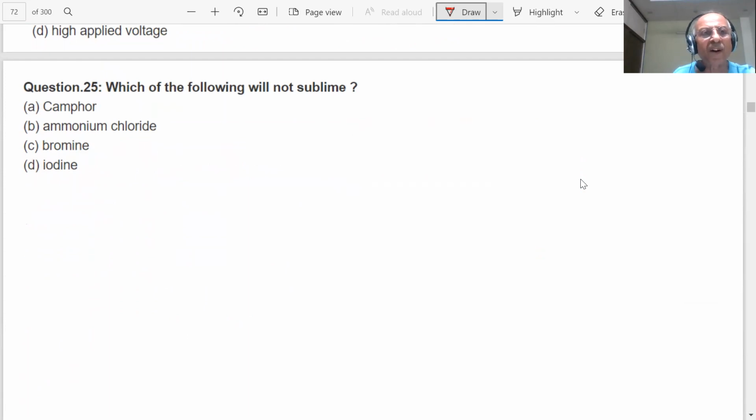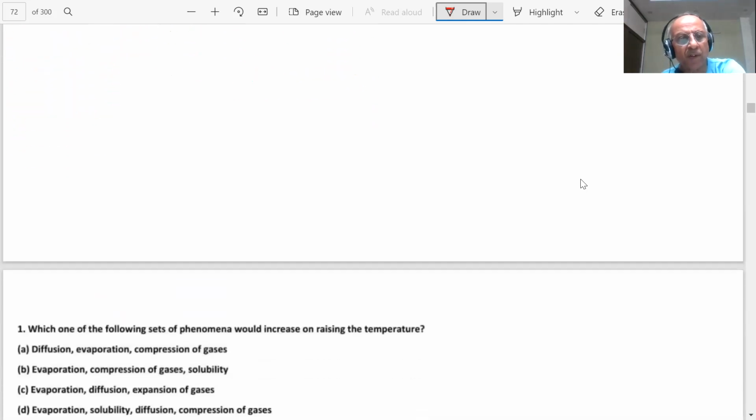Which of the following will not sublime, student? We have indicated what sublimation is, students. Which will not sublime? We discussed the sublimation process. Camphor sublimes, yes, sir. Ammonium chloride we have indicated, iodine sublimes, but bromine will not sublime, student. Answer is C, students.